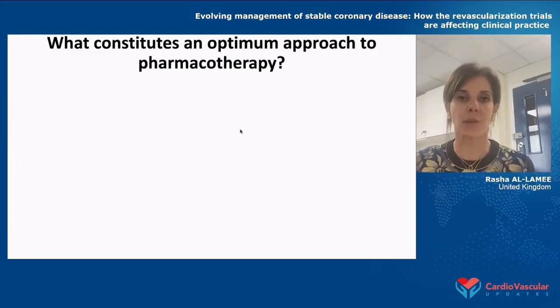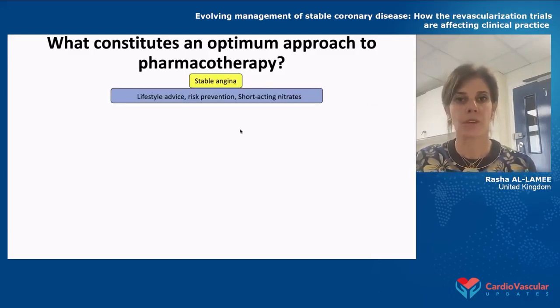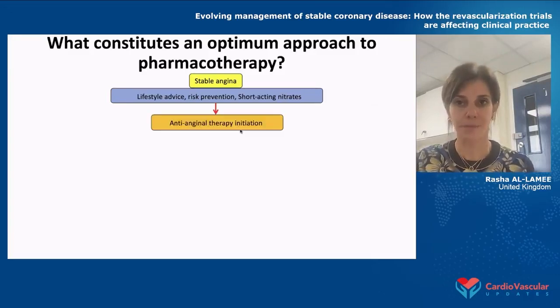And we really should aim for a very systematic approach to medical therapy. So if your patient comes in with stable angina, you'll give them lifestyle advice and perhaps short-acting nitrates and definitely risk prevention.